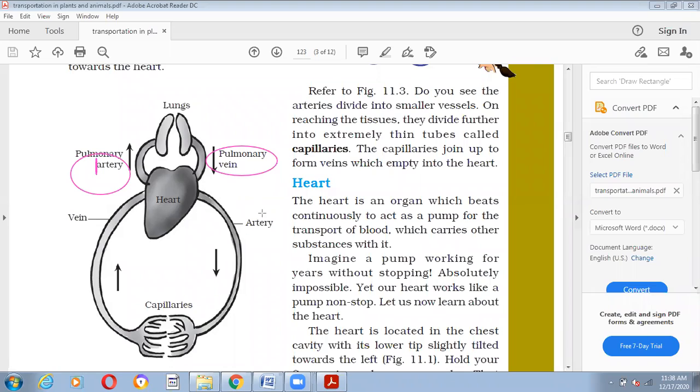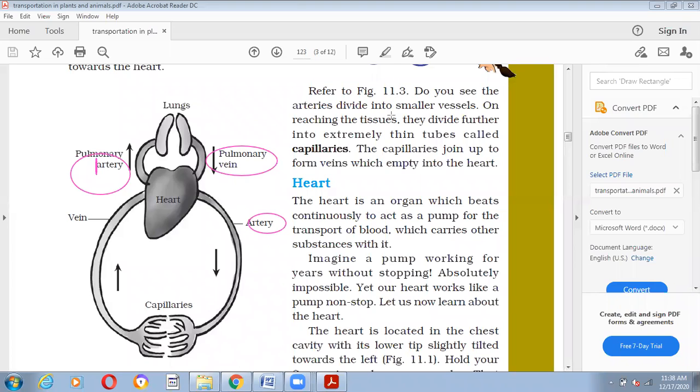There will be one artery which will carry deoxygenated blood, because arteries, as we have studied here, carry oxygenated blood from the heart to all parts of the body. But one artery carries deoxygenated blood from the heart to the lungs. That is the pulmonary artery. On the other side, veins carry deoxygenated blood from all the parts to the heart, right? But one vein carries oxygenated blood from the lungs to the heart, that is the pulmonary vein, right? That is the difference between these two.